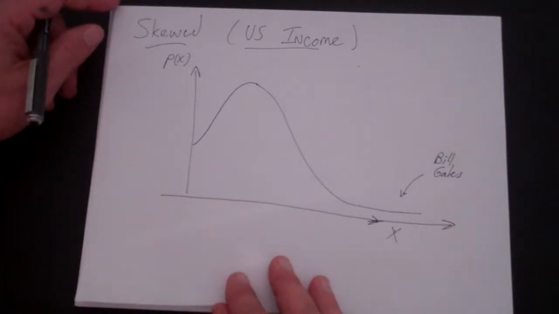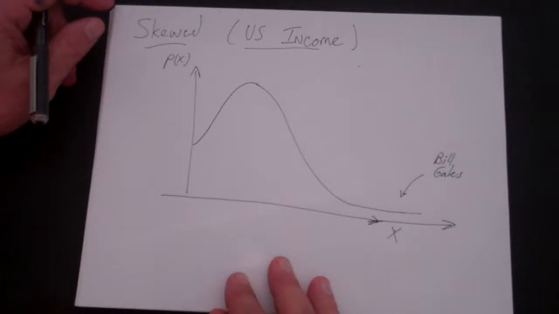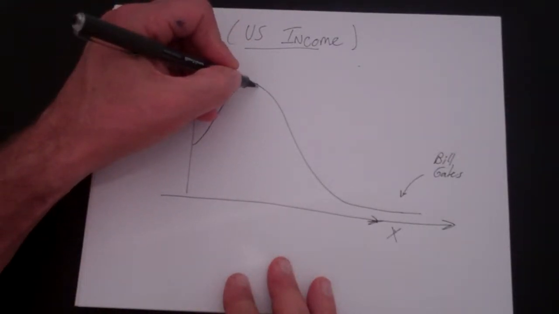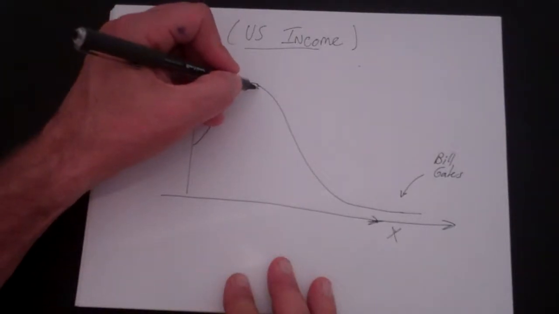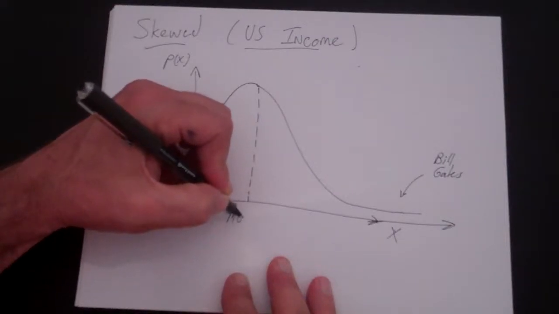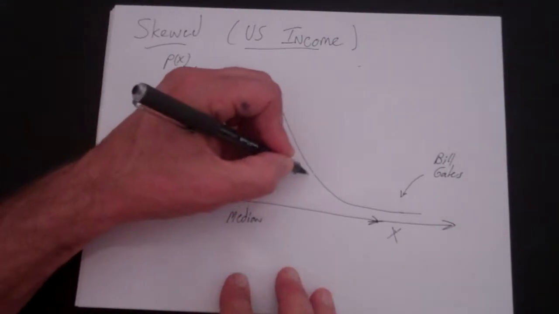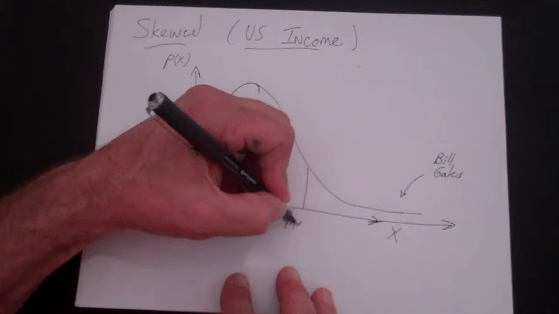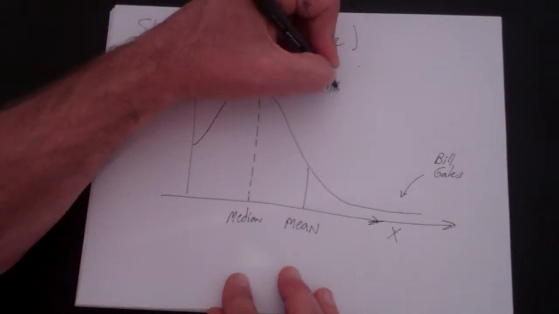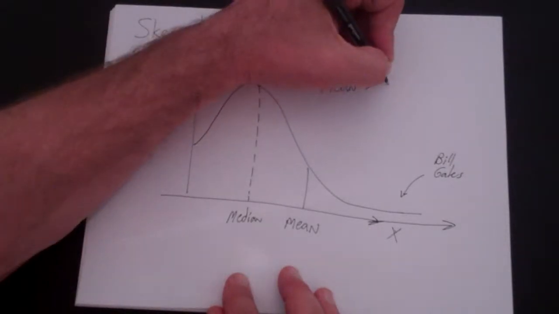All right, so let's think about U.S. income. If you think about median U.S. income and mean, the median is going to be that number where half of them fall on one side. So this might be the median, whereas the mean might be somewhere here. Now I've exaggerated it a little bit, but the key here is the mean will be greater than the median.